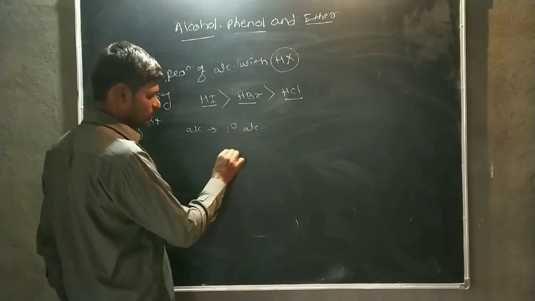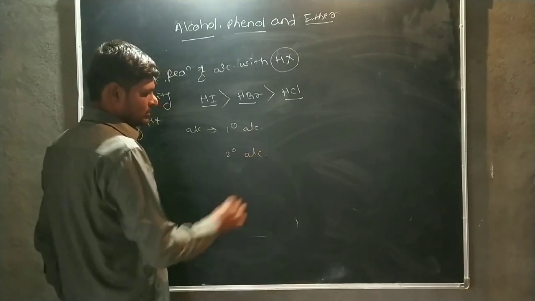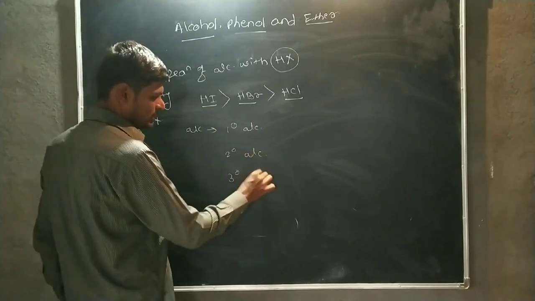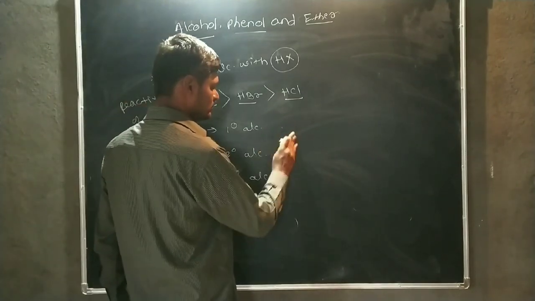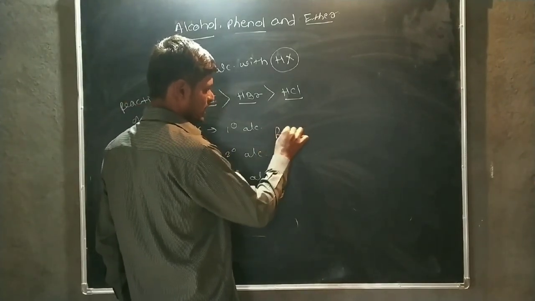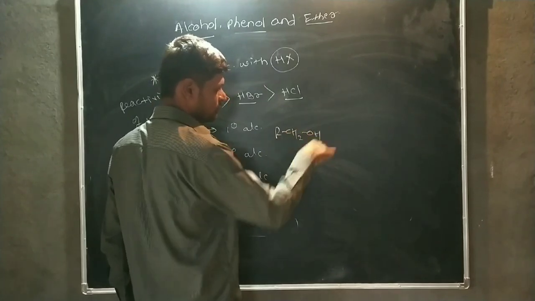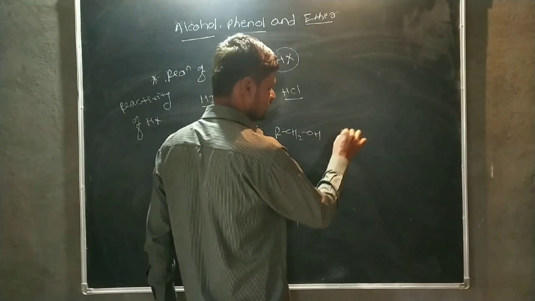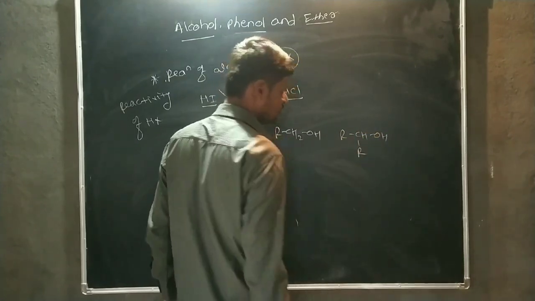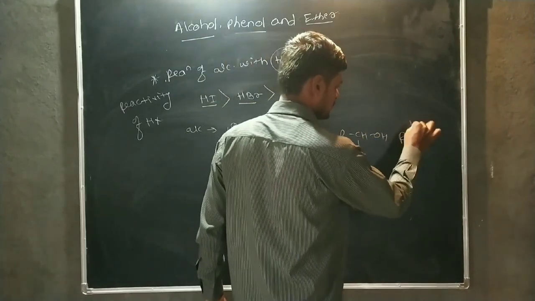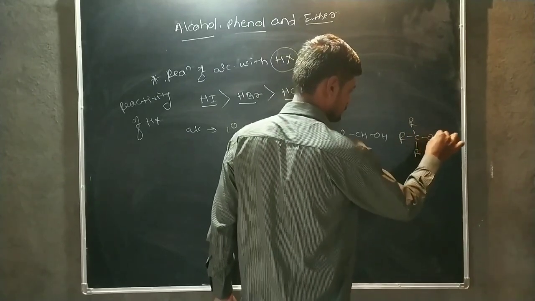The first one is a primary alcohol, the second one is a secondary alcohol, and the third one is a tertiary alcohol. Okay. Now we consider here RCH2OH, that is a primary alcohol. Then here we write this is a secondary alcohol, and this one is a tertiary alcohol.